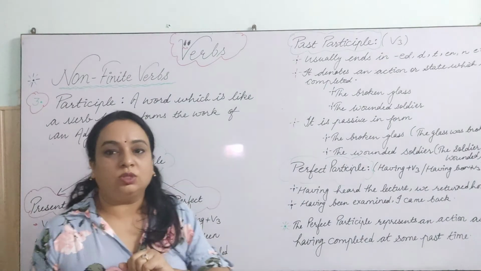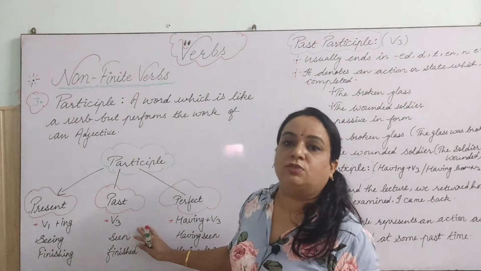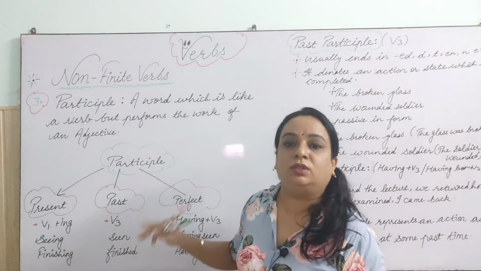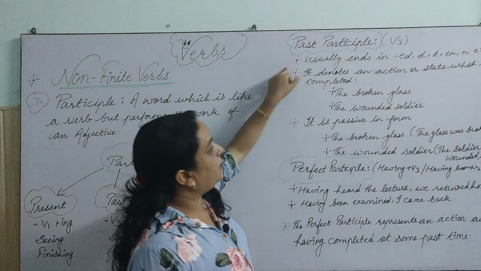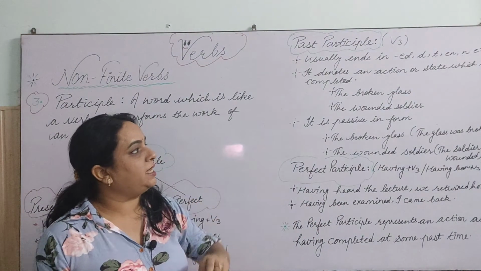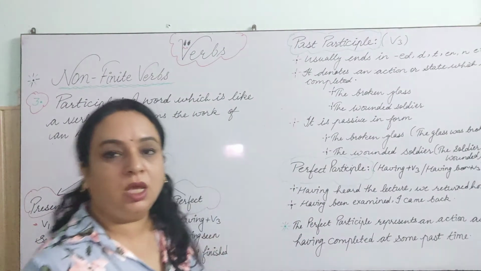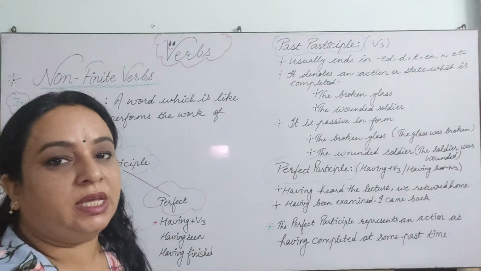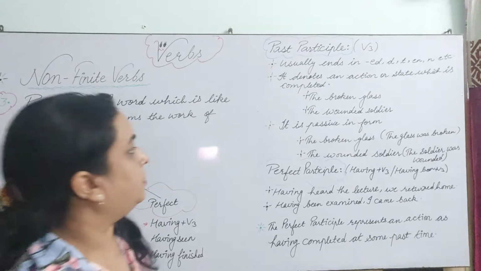So as I told you in the starting of the video, past participle is formed with verb third, okay, verb third. So it usually ends with ed, d, t, en or n. This is the basic rule of this.